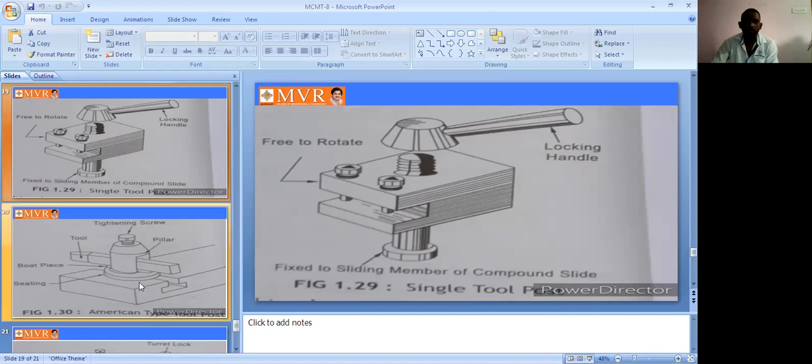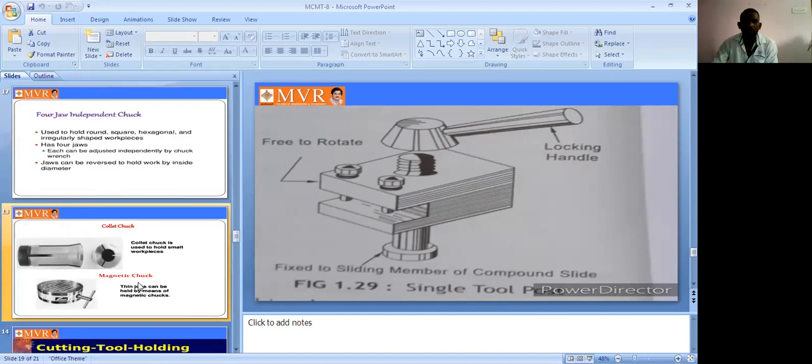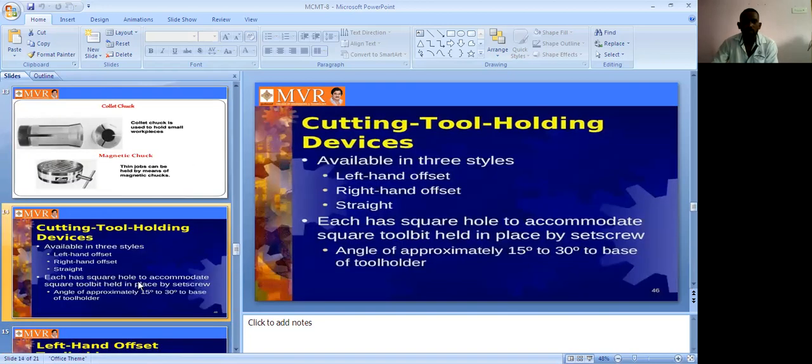All these are tool holding devices. A tool holding device is a device which holds the cutting tool. That's why we call it a tool holding device. So generally, these are the tool holding devices.